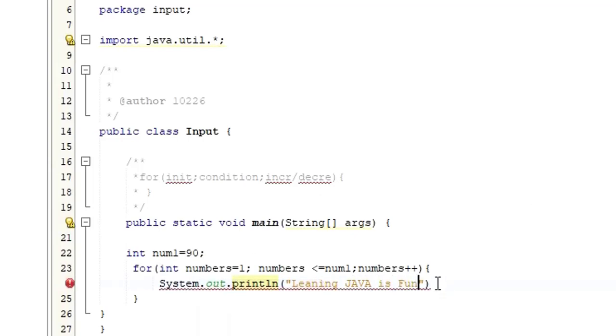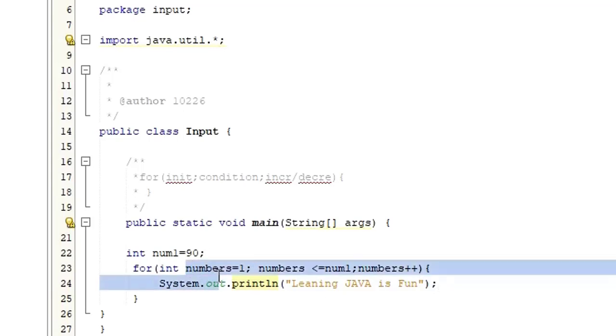So okay, what does that mean? Initially I have initialized the value of this variable numbers. So numbers is initially 1, right? Here we are trying to check the condition. What is the numbers value here? 1. Is 1 less than or equal to num1? What is num1? It is 90. 1 is less than or equal to 90. Is it true or false? Yes, it's true. This 90 would be too much.